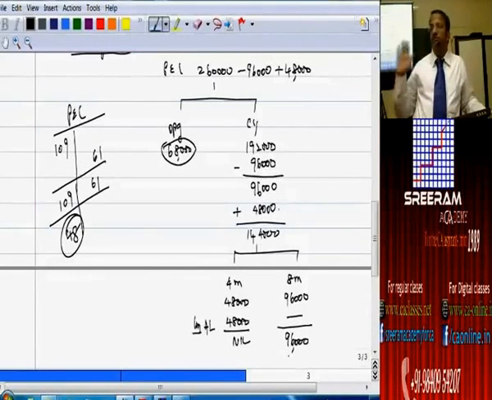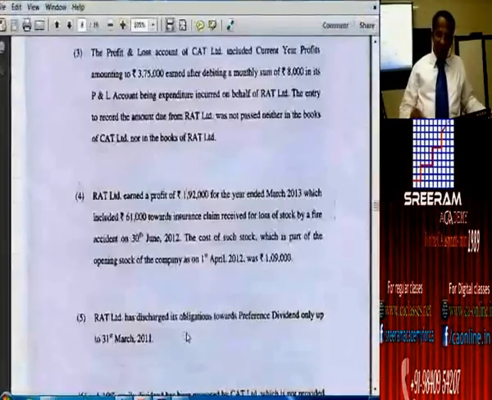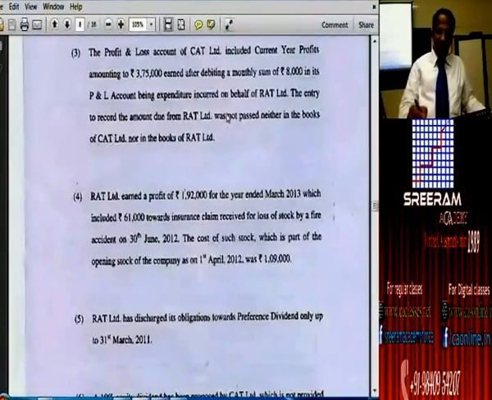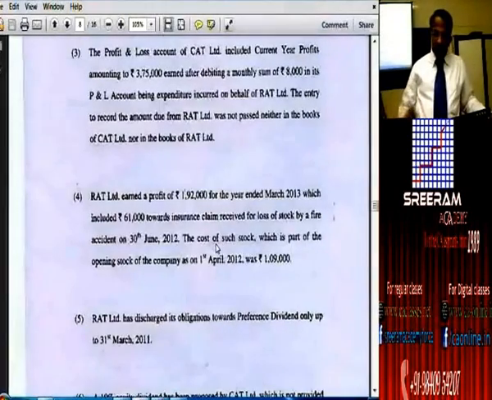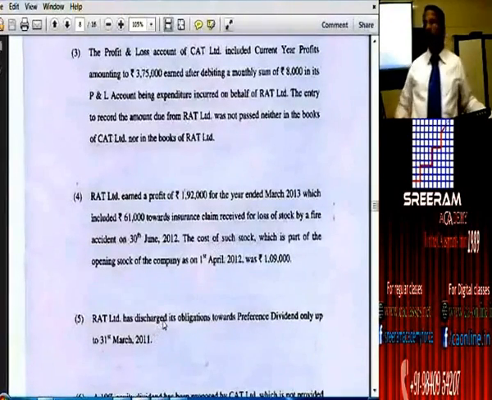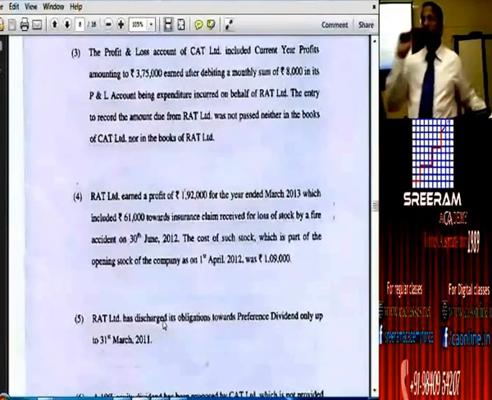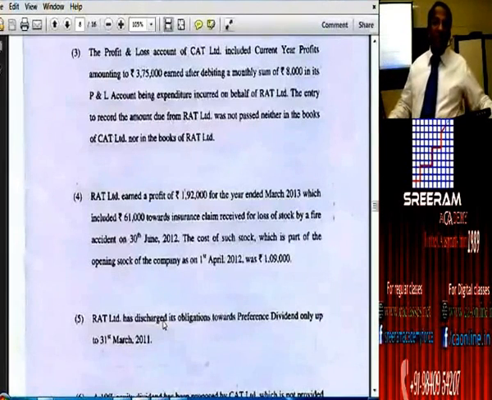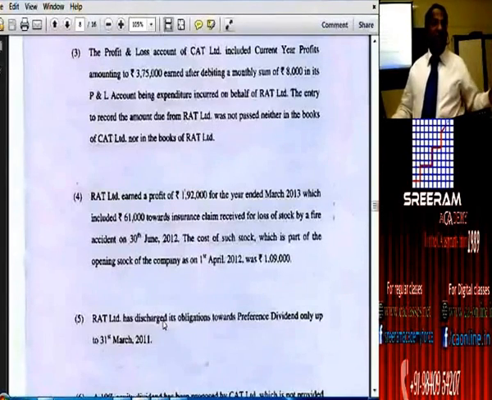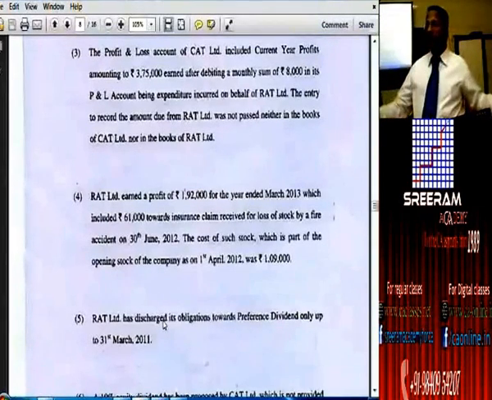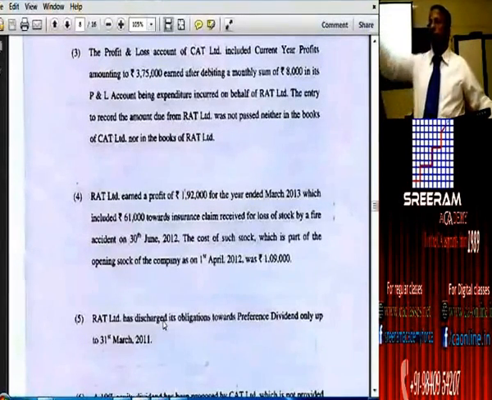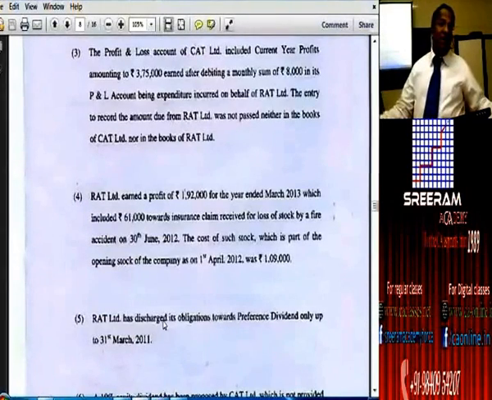Are you clear? All of you? So now we have taken into account adjustment number 3, adjustment number 4, and adjustment number 5 also I have to take into consideration. Remember that we have taken up para number 27 of AS 21. One cannot take up the profit and loss account for the share between parent and minority interest when you are keeping preference share capital and their preference dividend pending.